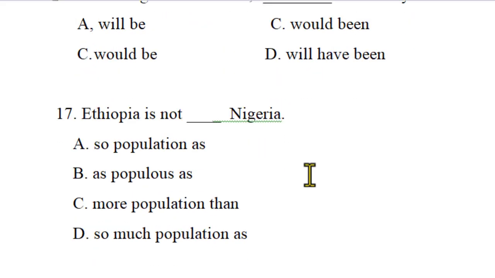Fine. Question number 17. Ethiopia is not blank Nigeria. So populous as, more population than, so much population as.